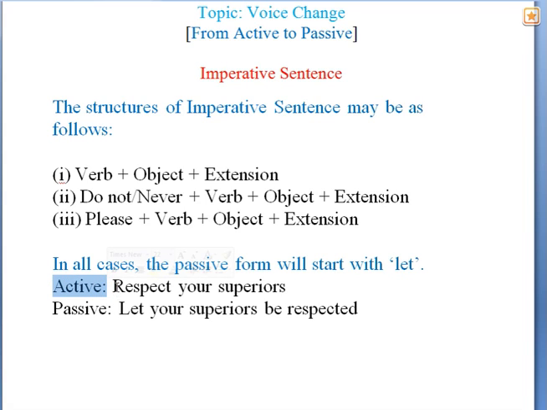In active voice we see: respect, verb; your superiors, object. There is no extension, there is no subject. So let comes first, then the object will appear as subject: let your superiors, then be, then the past participle from the main verb. Let your superiors be respected.